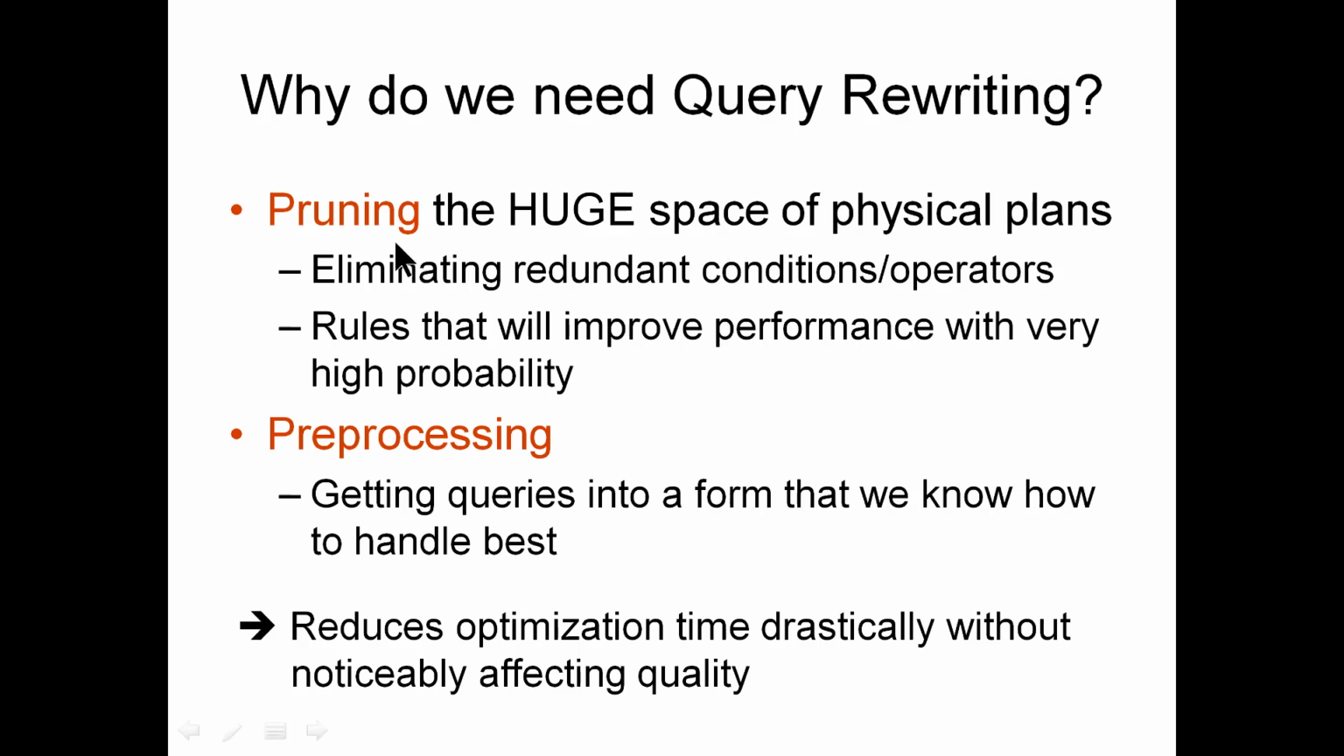There are two approaches. One is pruning, because there is a huge space of physical plans: eliminate redundant conditions and operators. Pruning means we are removing some of the query operations by cutting them. Rules that will improve performance with very high probability. That's why we prune and pre-process queries into the form we know how to handle best. Ultimately, you reduce optimization time drastically without noticeably affecting the quality, but this is the query rewriting issue.